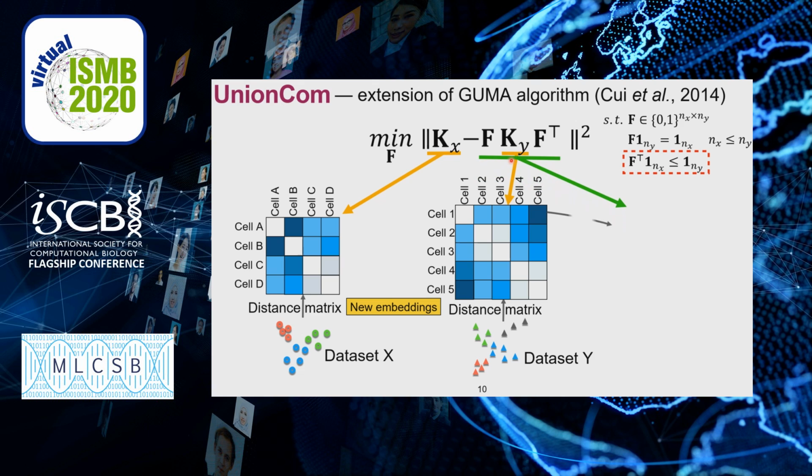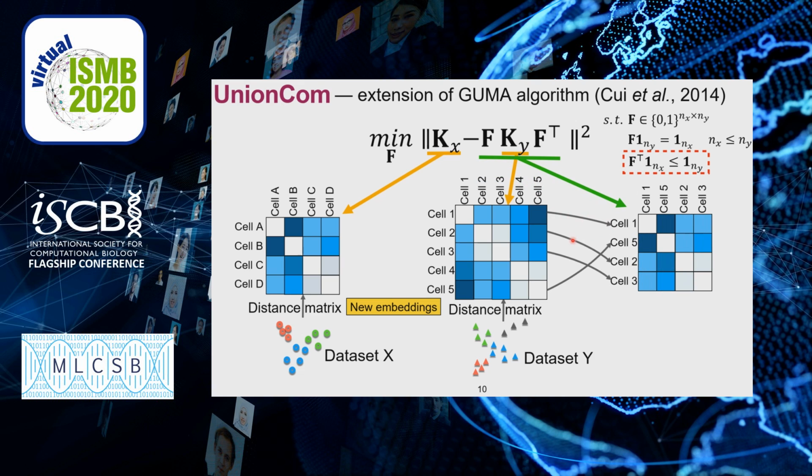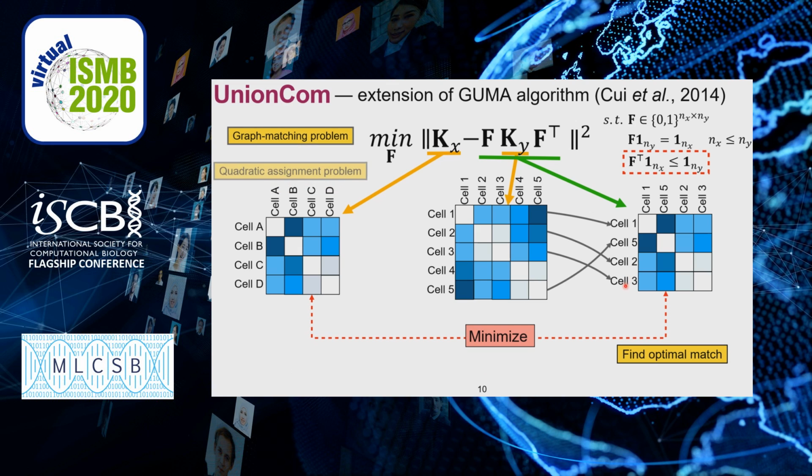F acting on Y is equivalent to finding a match between datasets X and Y. So minimizing the norm of the subtraction of two matrices is equivalent to finding the optimal match. In fact, it is close to a classic graph matching problem and also a quadratic assignment problem. But our UnionCom allows Kx and Ky to have different dimensions.